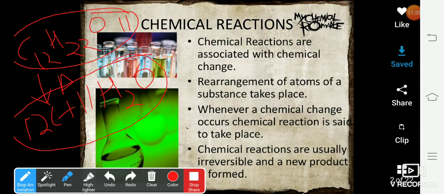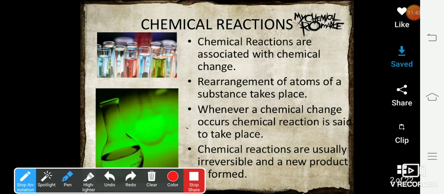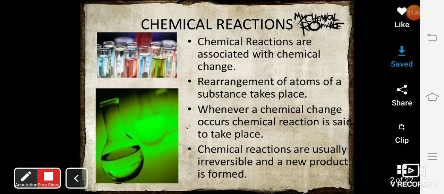That means when the masses are equal, it will indicate that matter is neither created nor destroyed, but it has changed its form from one form to the other form. Now, glucose is a different form, and carbon dioxide and water vapor is a different form of matter. Alright, so in your presentation, you can see chemical reactions are associated with chemical change.